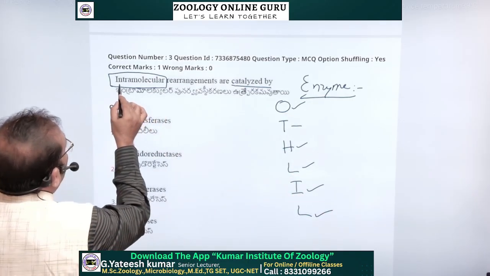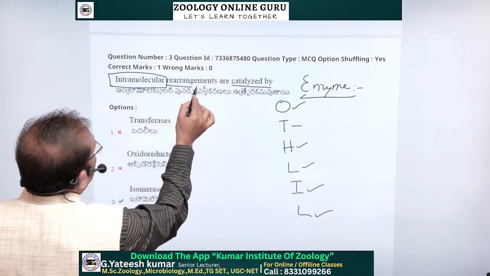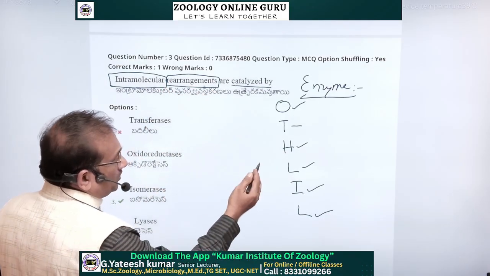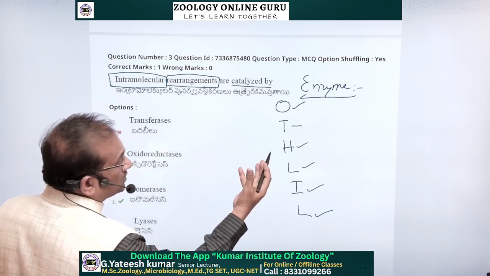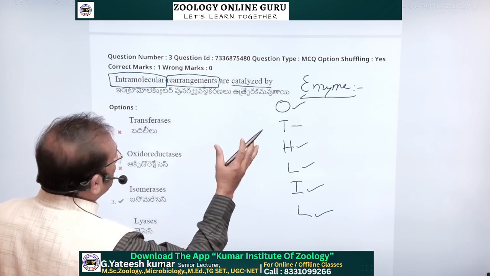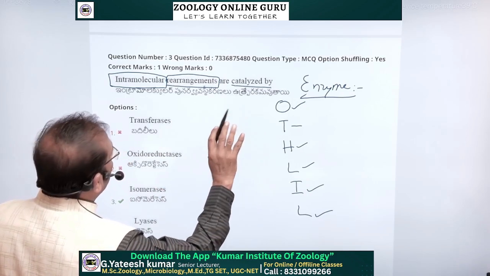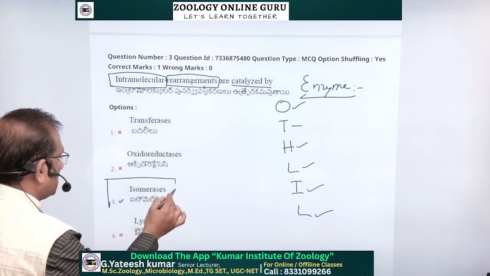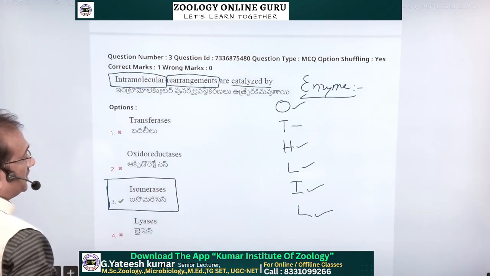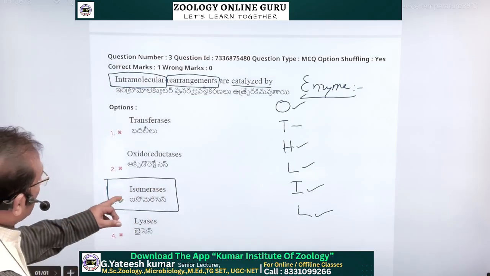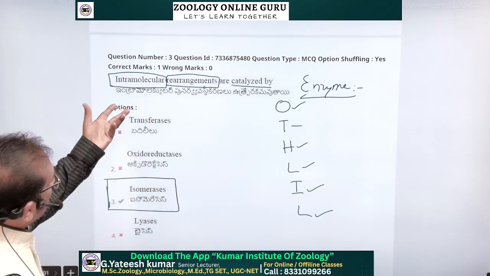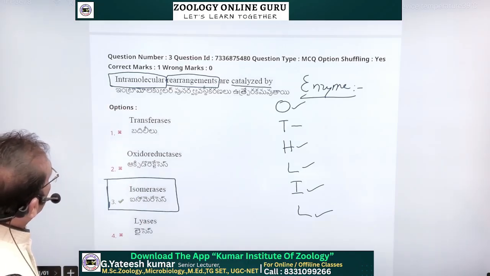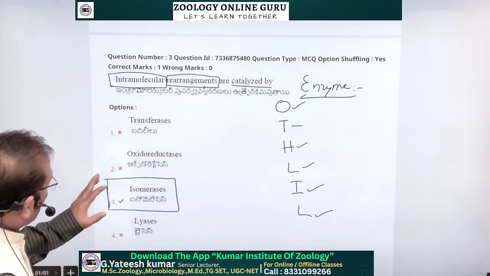Intramolecular rearrangement, like fructose to glucose or glucose to fructose, is known as isomerization. This is the answer given in the master question paper: isomerases create the isomers. So intramolecular rearrangements are catalyzed by isomerases.